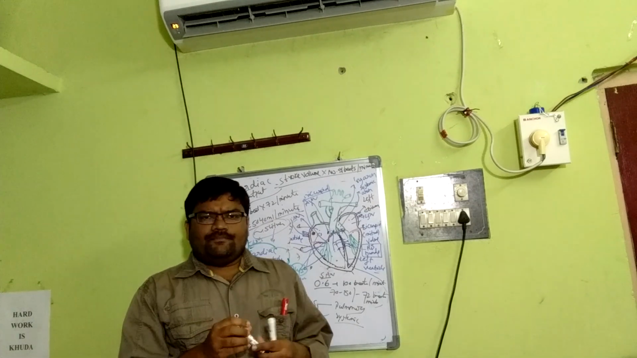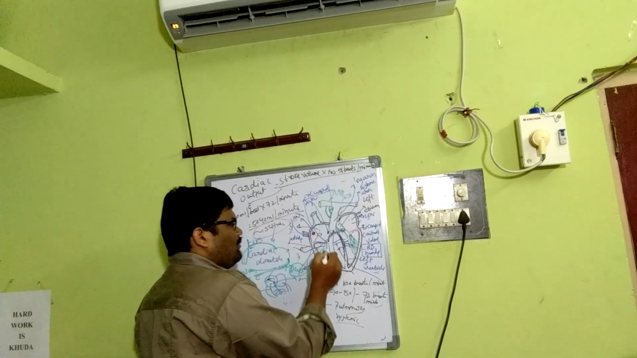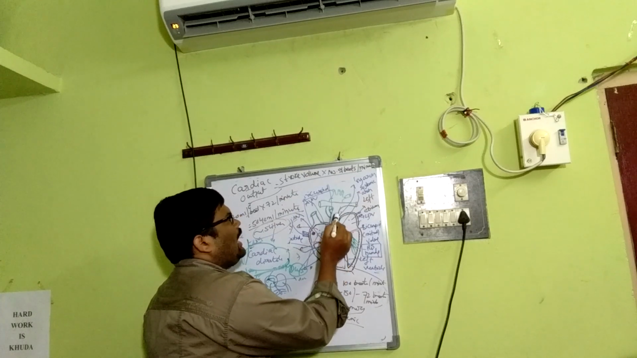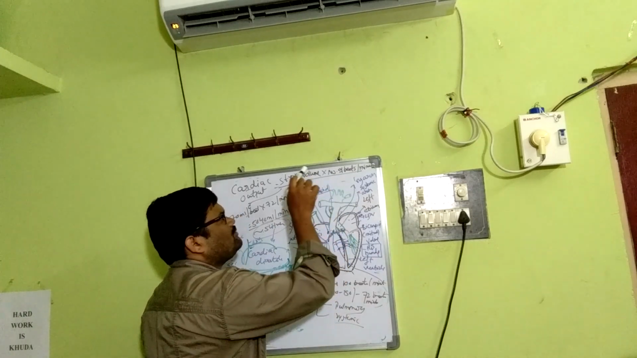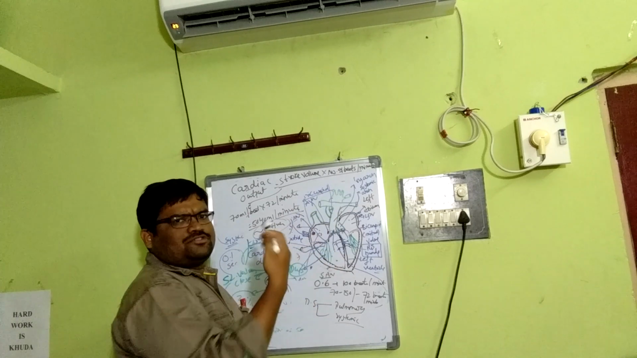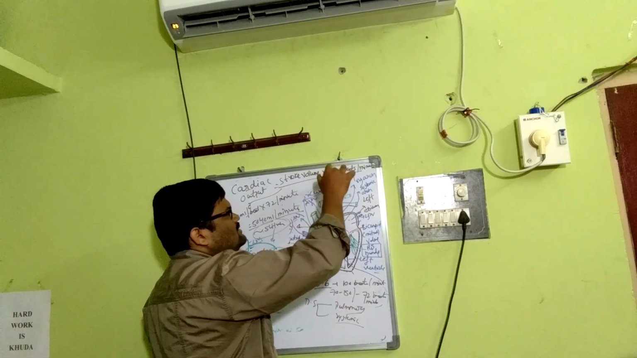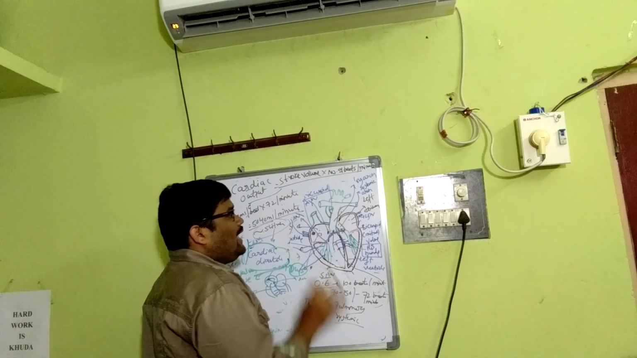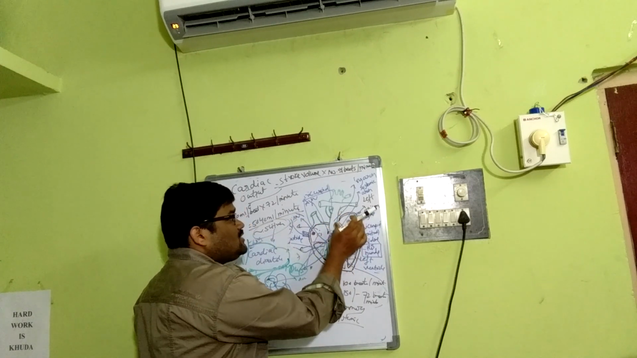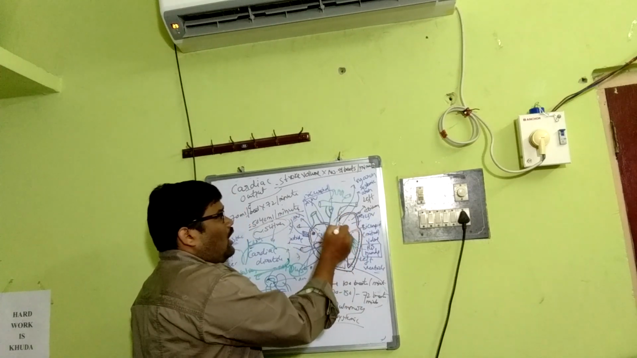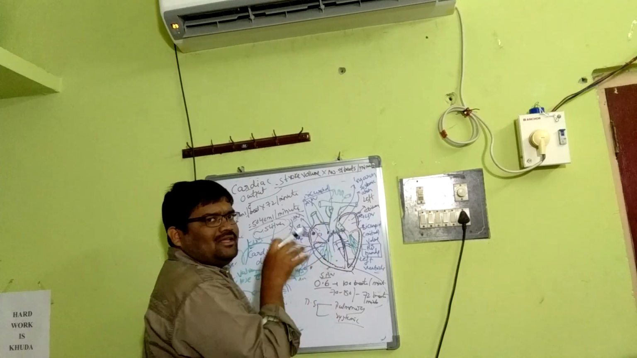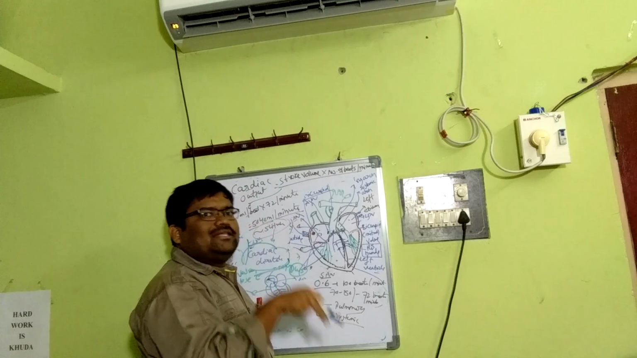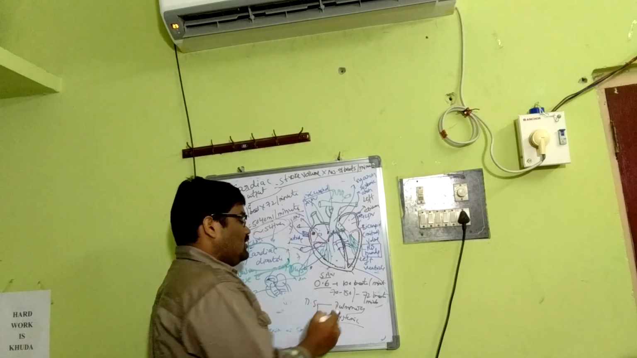Pulmonary circulation means from the right ventricle, the deoxygenated blood goes to the pulmonary artery and then to the lungs, where it gets oxygenated. The pulmonary veins bring oxygenated blood back to the left atrium. Up to this point, when the oxygenated blood is pumped into the left atrium by the pulmonary veins, is pulmonary circulation.